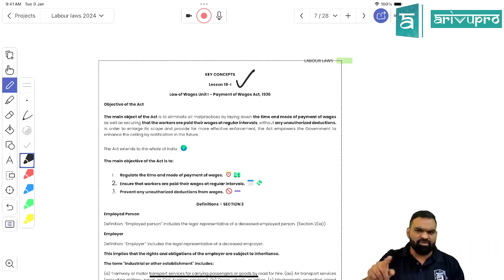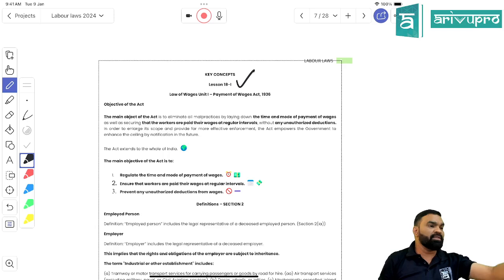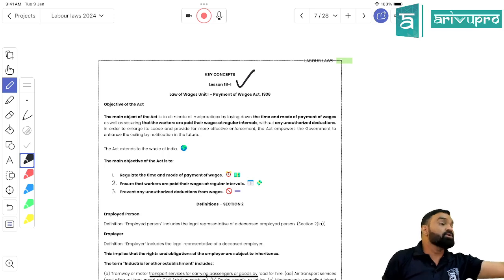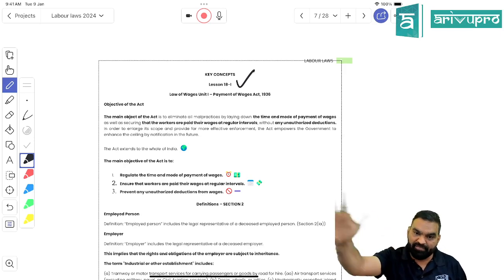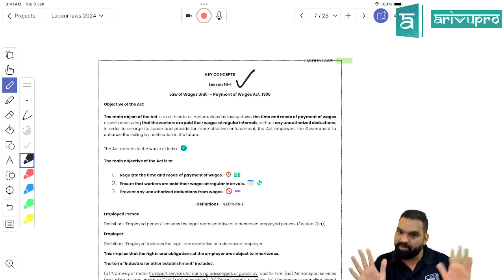Now, I think this law is also going to determine the wage period. Wage period means what? Within how many days, right? For how many days I have to work in order to get my first payment, right? What is the wage period? If this law would not be there, the organization may opt for, I will pay you wage on a daily basis. They may opt for, I am going to pay the wage fortnightly, every 15 days, right? They may opt for, I am going to pay you annual wages, right?